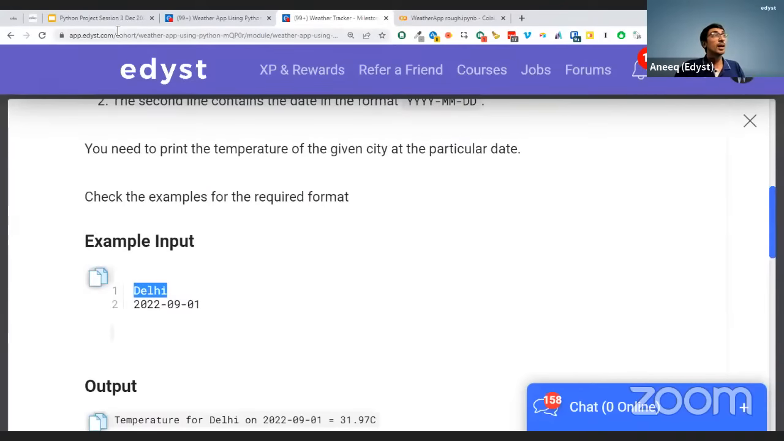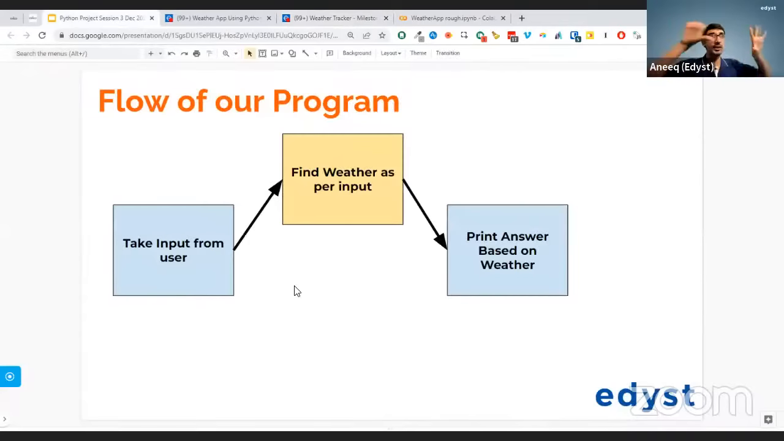The program is going to be as follows. We are going to take that input from the user: the name of the city and the date at which we want to check. After that, I want to find the weather as per the input. You'll notice I put this in a separate color. I'll tell you why. This weather is going to be found out by an external system.